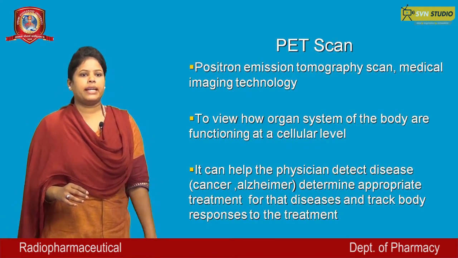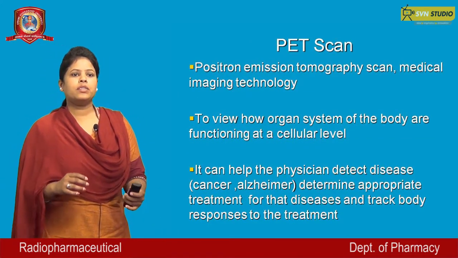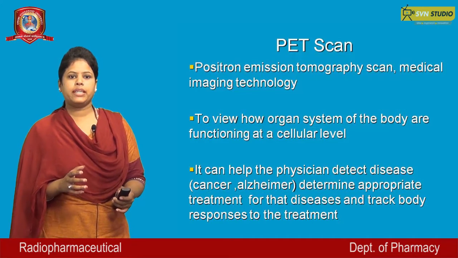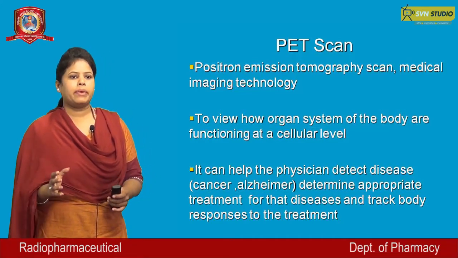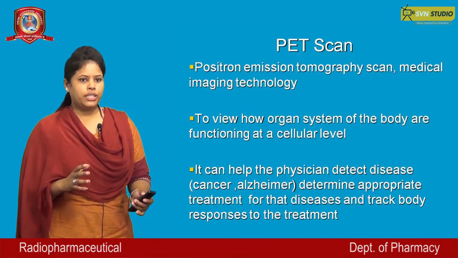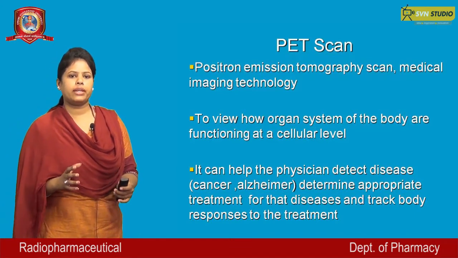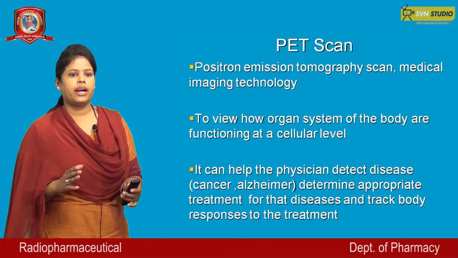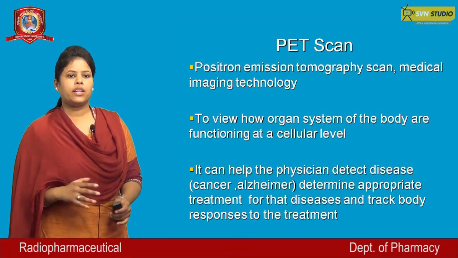Other is PET scan. PET scan, that is positron emission tomography scan. It is a medical imaging technology to view how organ systems of the body are functioning at a cellular level.